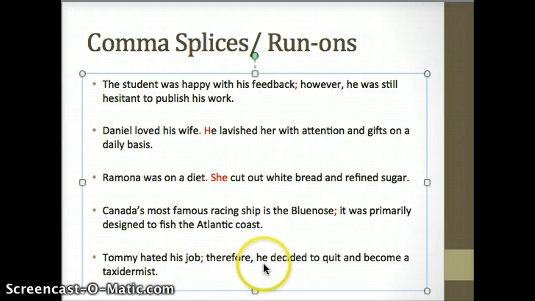The he, a pronoun, by connecting it with the semicolon, we are referring the he back to Tommy. So again, the clarity of that sentence is still being supported by the semicolon and the connection between those two independent clauses.